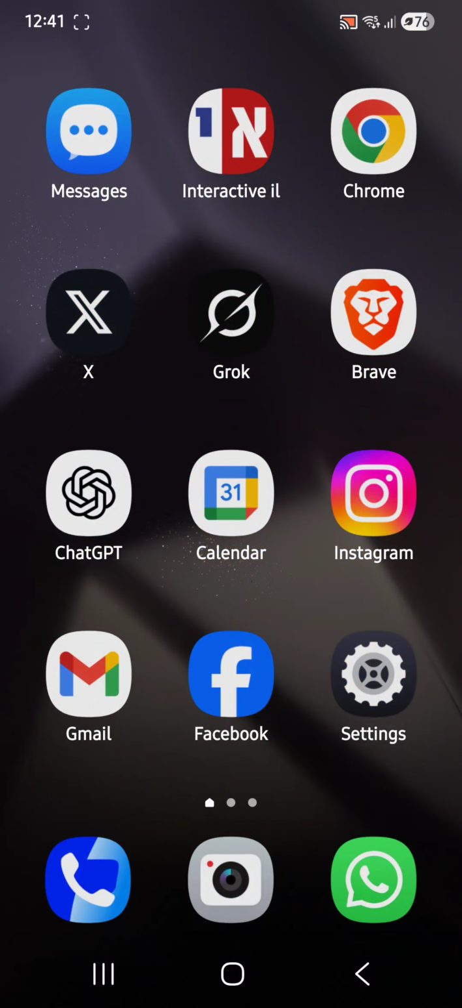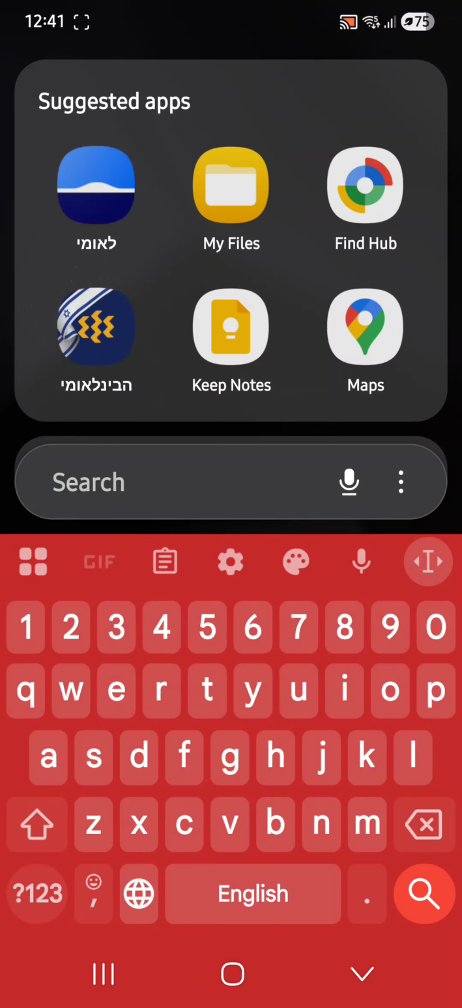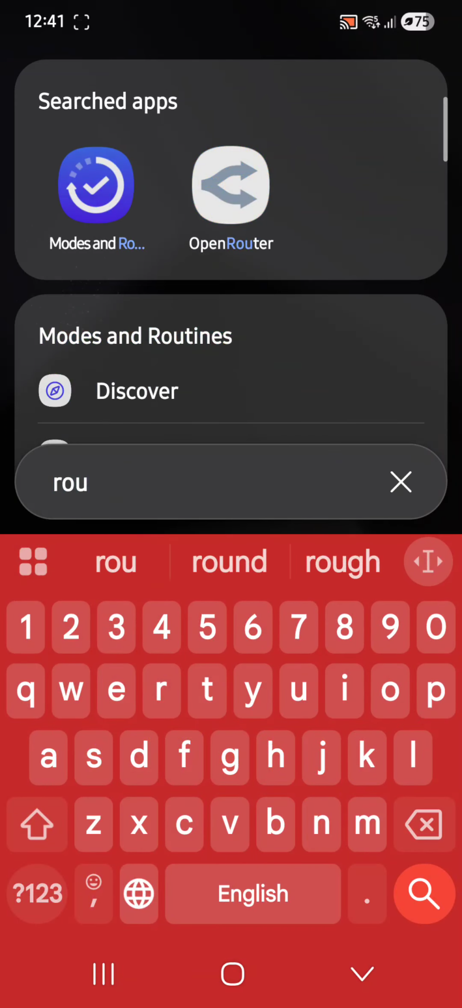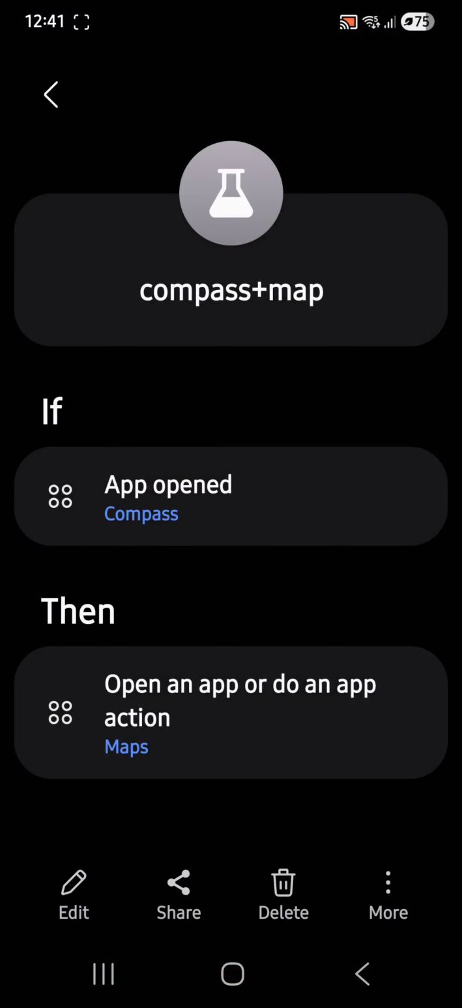Next up, go to Routines again. If I open the compass, then you open the maps. What it does, the compass calibrates the direction, and then when you open the map, it's going to be on the right direction. You're welcome.